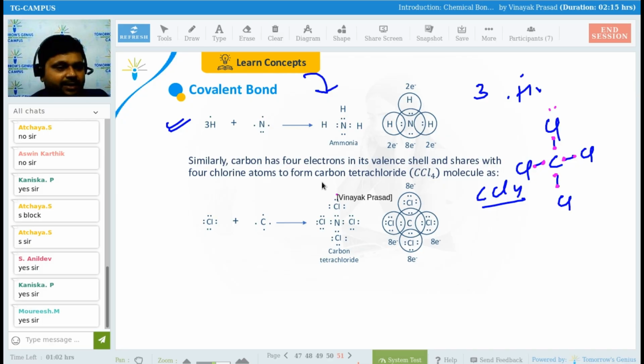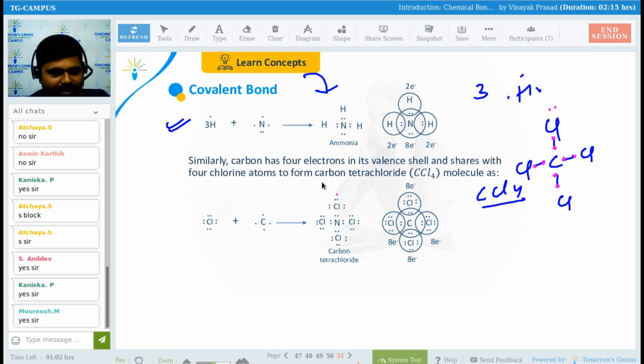They have shared with each other to get themselves completed. Getting my point? Yes or no, everyone? Now again with this chlorine, 2, 4, 6 and 8. 1 electron of this C. Here there is a sharing of electrons between nitrogen and chlorine. Are you comfortable, guys? Please tell me.